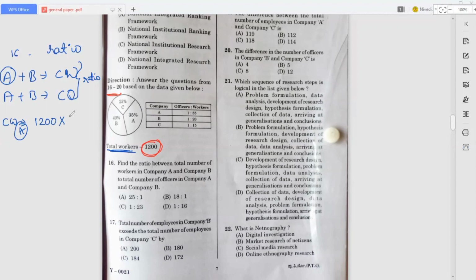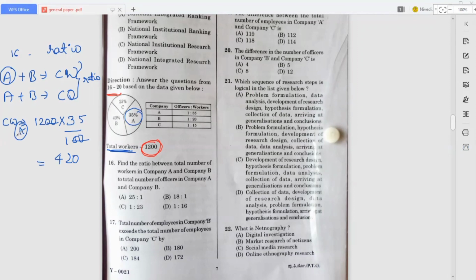So 1200 into 35 divided by 100. 35% means 35 by 100. When we calculate, these two get cancelled, and we get 12 into 35, that is 420. This is the company workers of A.